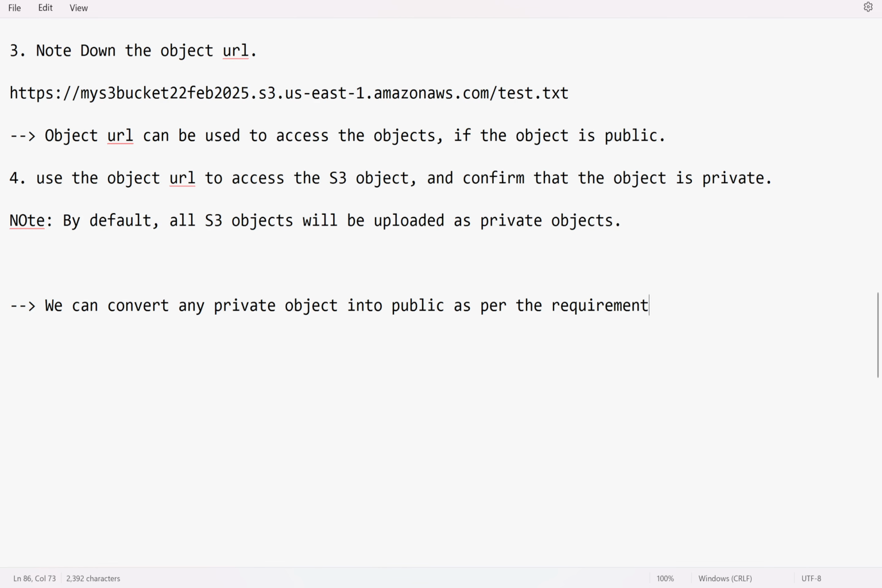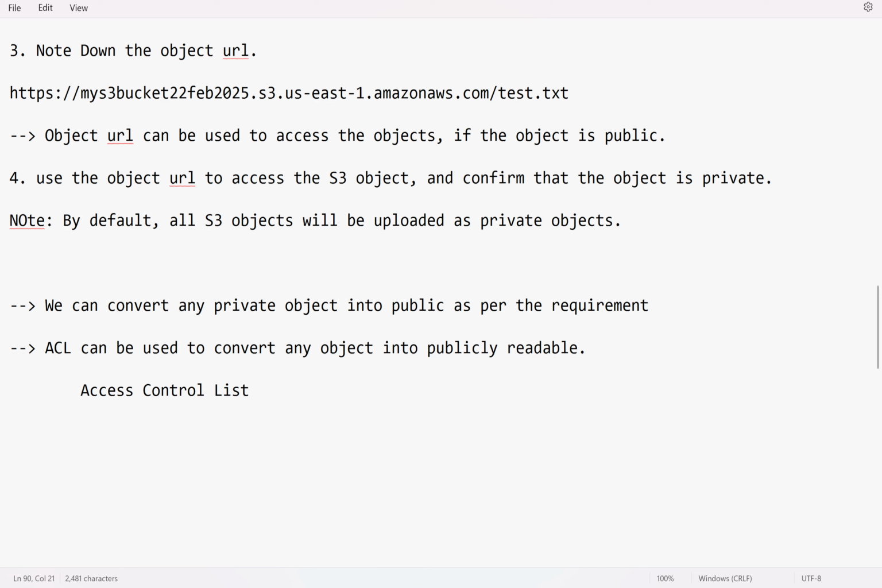How can we do that? To make any object public, ACL can be used to convert any object into publicly readable. Means anybody can read that object. What is the full form of ACL? Access Control List.